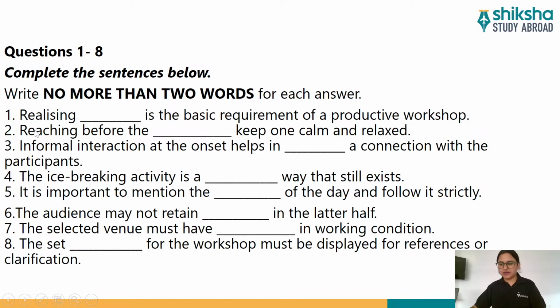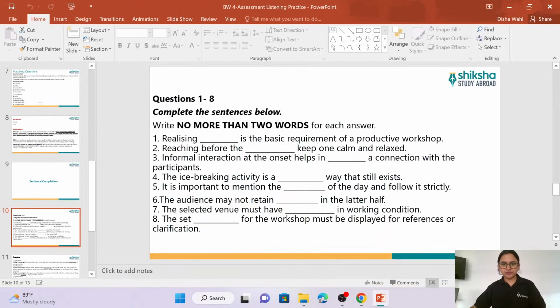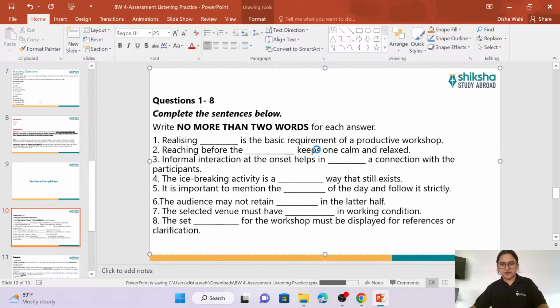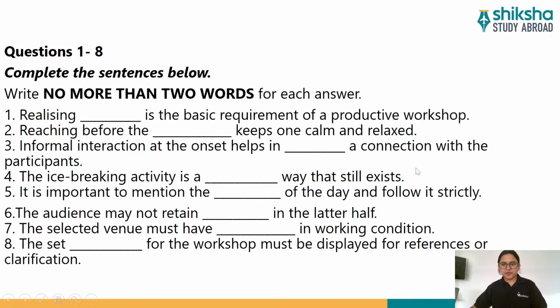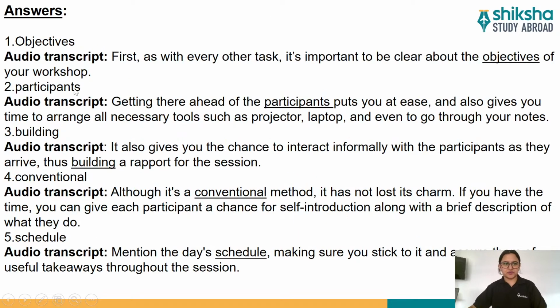Let's read the second sentence. Reaching before the dash, keeps one calm and relaxed. So reaching before the dash, that means what? Keeps, yes, S is missing here. All right, coming back to the question. Reaching before the dash keeps one calm and relaxed. Let's see what is the answer. So the answer is participants.